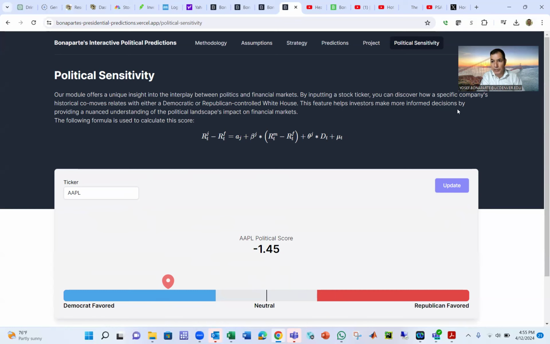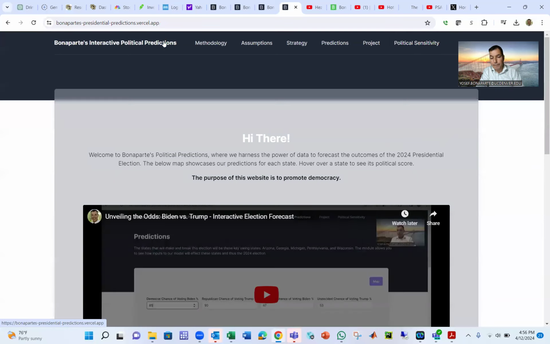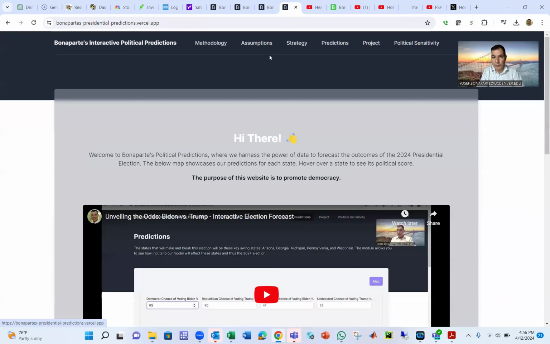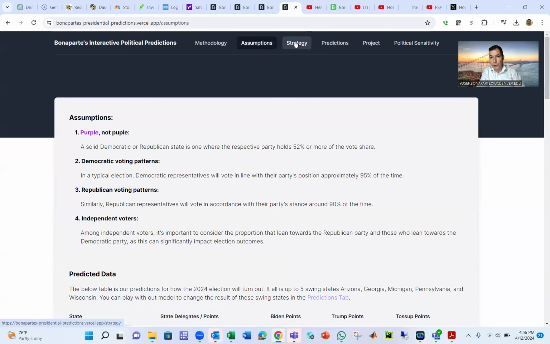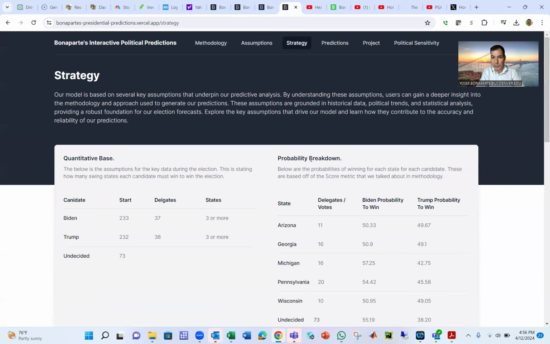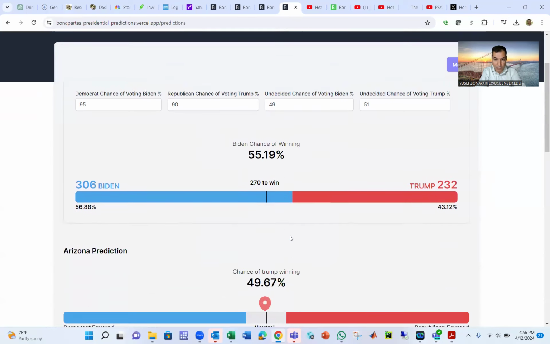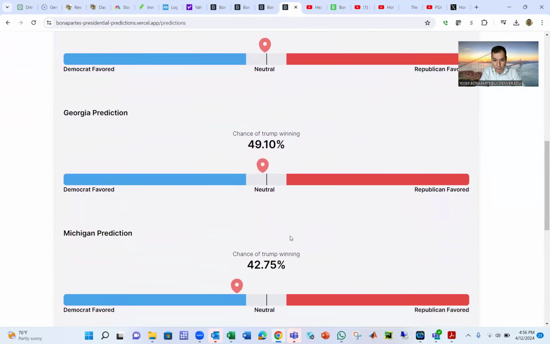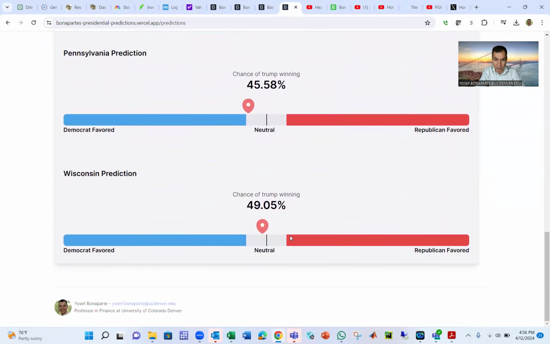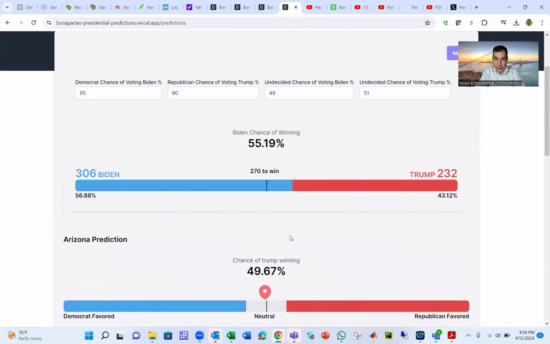So what I did here, and what's your homework? To promote democracy, I built this website. I have an assumption, 4 types of voters. I have a strategy, a 5-state race. I have a prediction based on how many Democrats vote in every state for Biden, Republicans for Trump, and how many independents are going to vote for Biden and Trump. Based on that, as of today, the chance for Biden to win is 55. You can see there's a chance for Trump to win a lot of the states, not all of them. So we go with that.